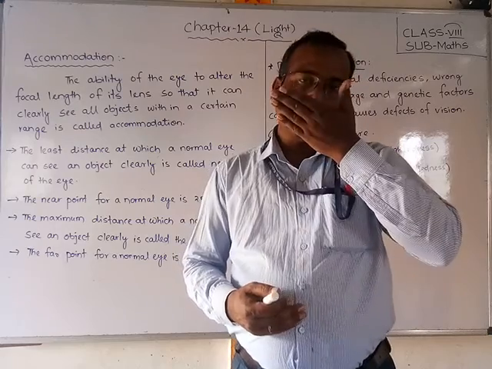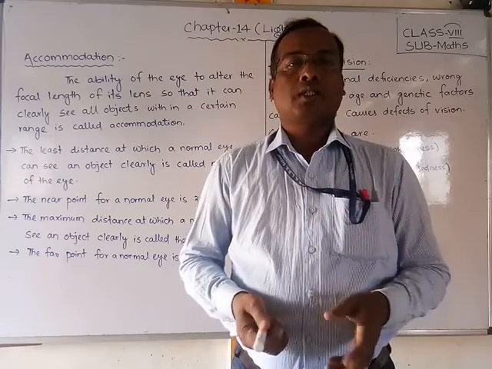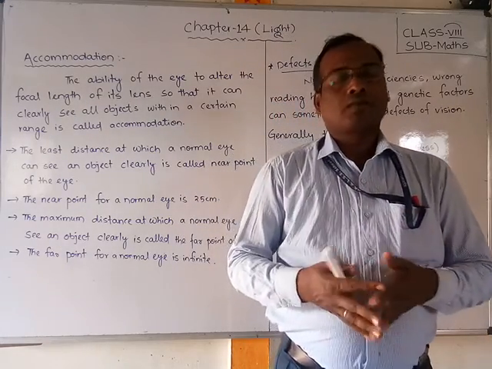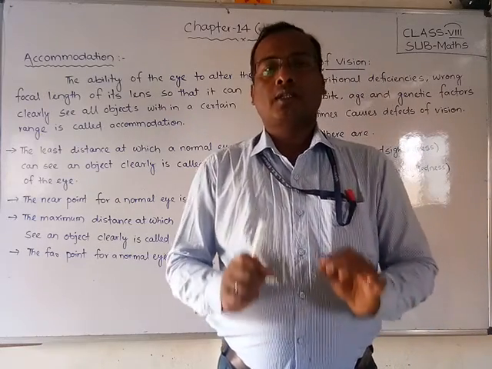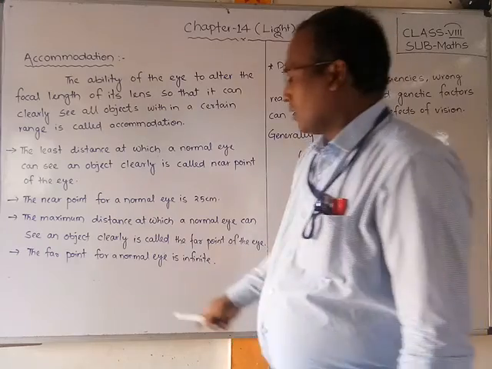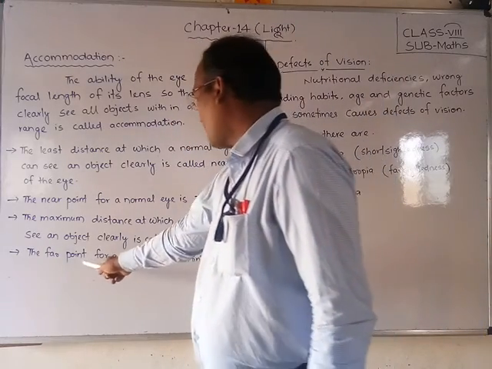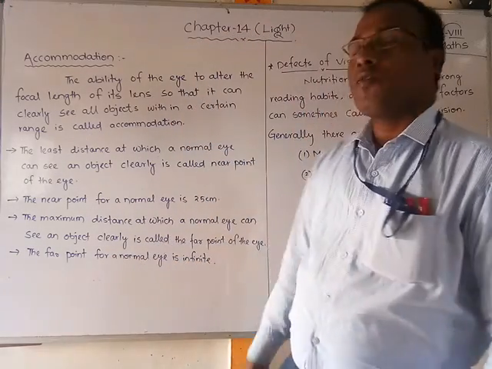If you look closer than that, you will feel irritation or headache or something. But if you are seeing at the particular 25 centimeter distance, then you are healthy and your eyes are okay. The far point for a normal eye is infinite.